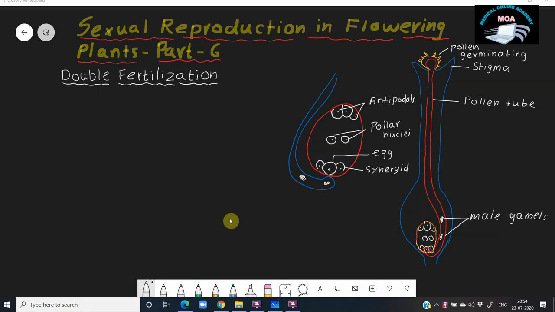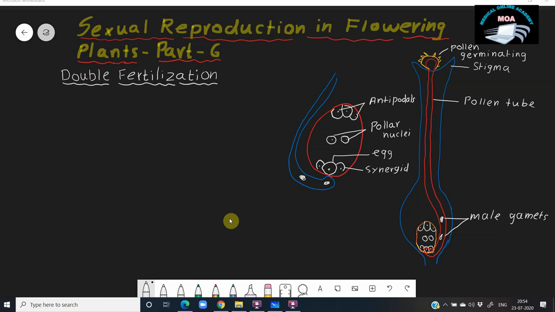So what is actually double fertilization? Double means two. Fertilization means union of the male and female gamete. So at a time, fertilization takes place at two places. Hence, it is known as double fertilization. So what are the two places where double fertilization takes place?